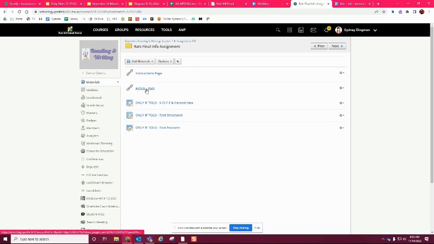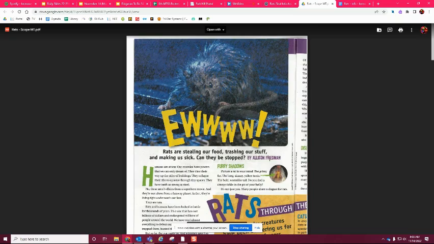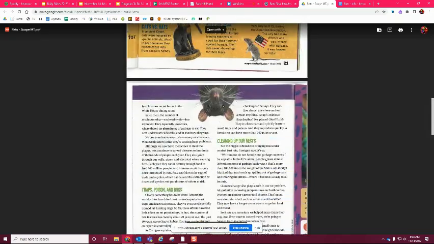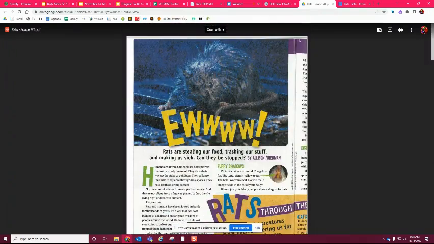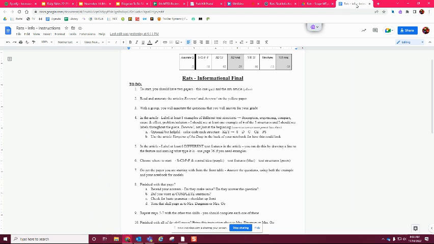To get the article, it's right here. You're going to click on article, RATS. It's going to open up. This is the article that you're going to be reading here in a second. You'll see that in just a minute. We'll get back to that after we look at the next part. Then it says you're going to read and annotate the articles U and A on the yellow paper.